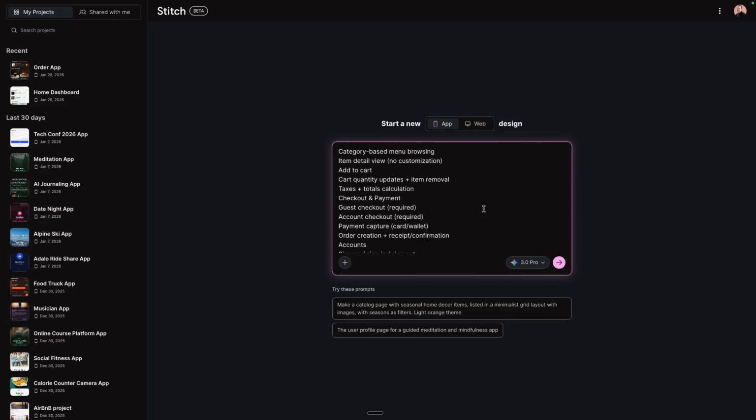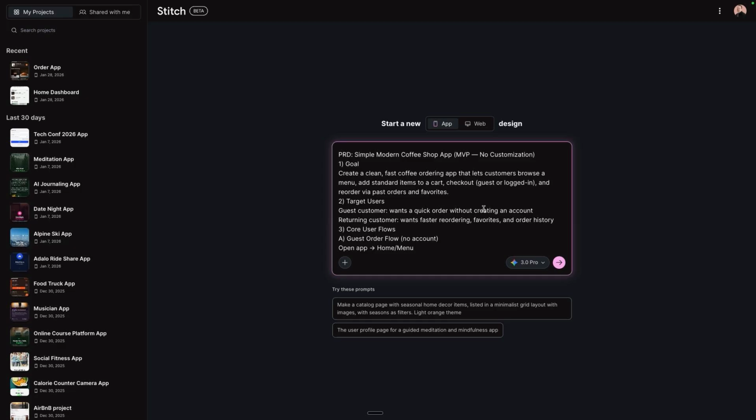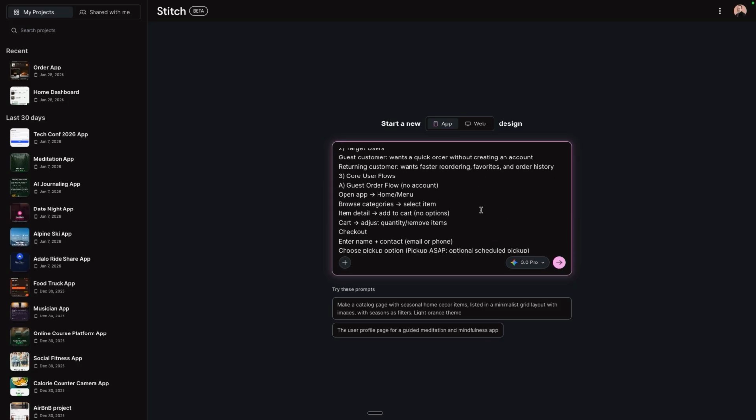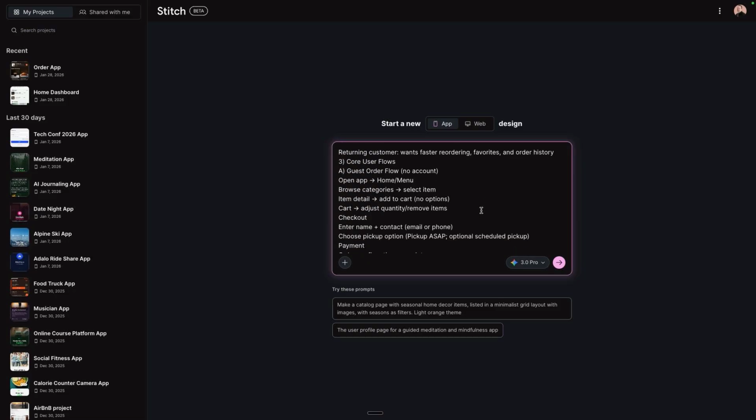Again, this type of app probably only needs the screens, like the order of the screens and what each screen should have on it. However, pasting the whole PRD, giving the context of the goal, the target users, I find that more times than not, adding the extra context just allows the AI to understand exactly what we want and understand exactly how things fit together and how it all works together.